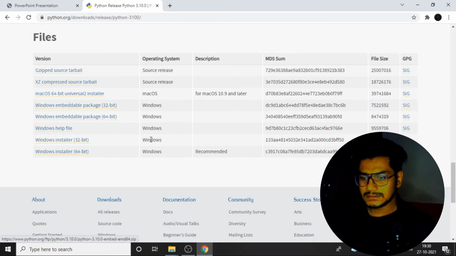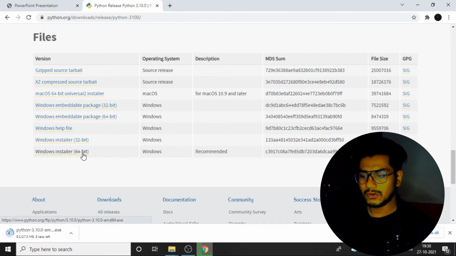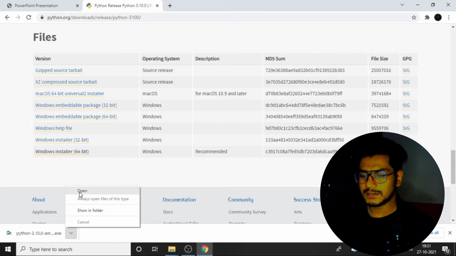My particular operating system is Windows 64-bit, so I'll select the Windows installer 64-bit over here. If you are 32-bit, you can just click on the 32-bit one. Okay, so I'll just recommend it. It's 64-bit, so I'll click on this. Once I click over there, as you see, Python 3.10 is being downloaded over here. Okay, once it is downloaded, I'll just click on open.